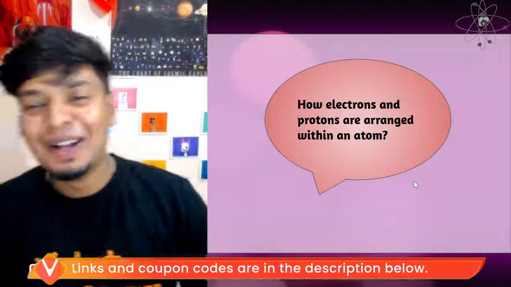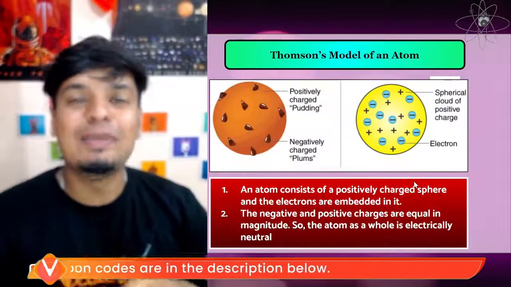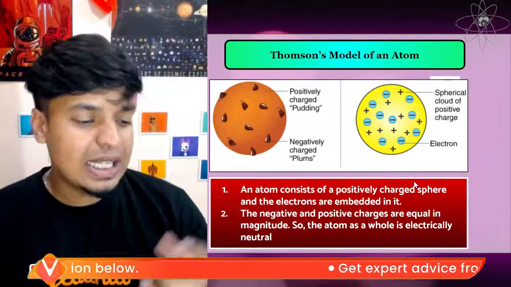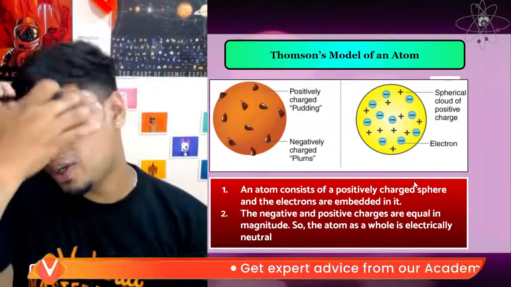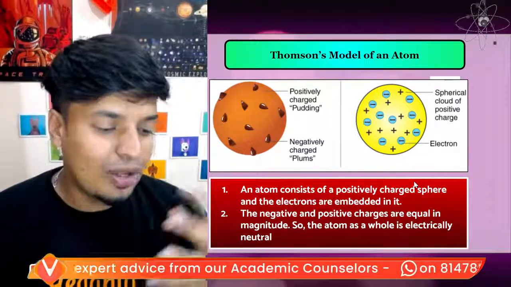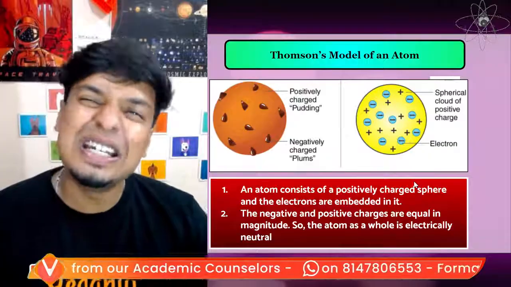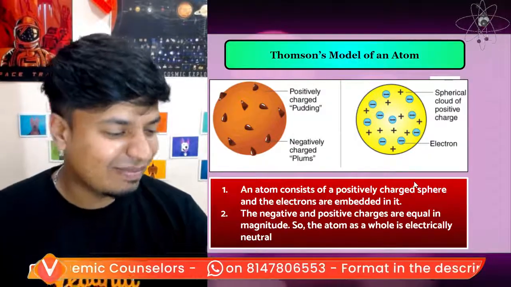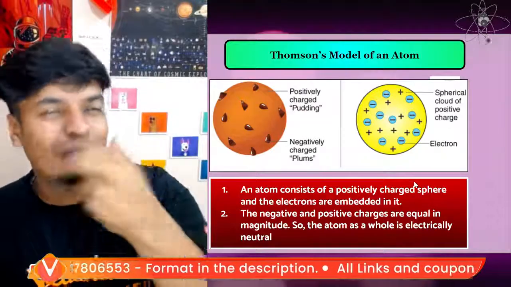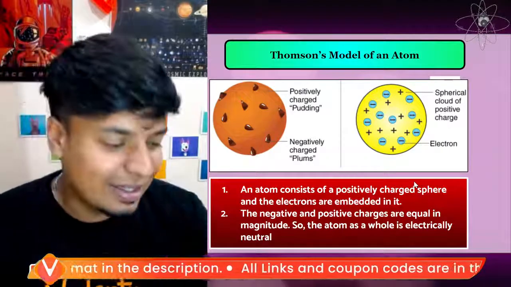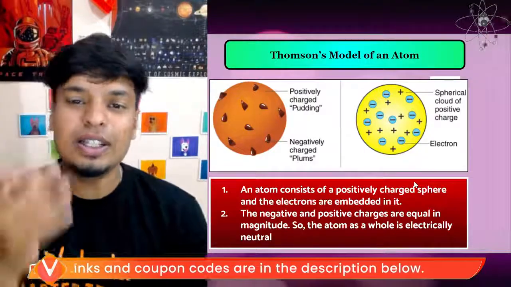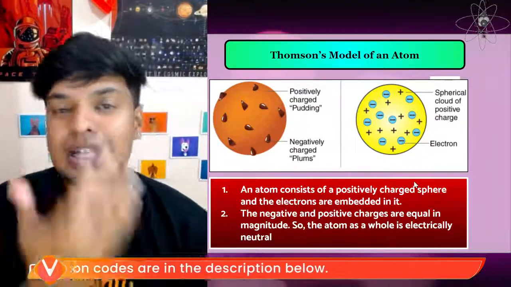My God. Okay, now first comes our hero, Thomson. Thomson thought, how many of you know watermelon? Inside the watermelon, what do we have the most? The most irritating part is the seeds, right? There are seeds everywhere. You're trying to enjoy a piece of watermelon and there comes a seed. You don't like it, right? So that was Thomson's thought. This is also called the plum pudding model.